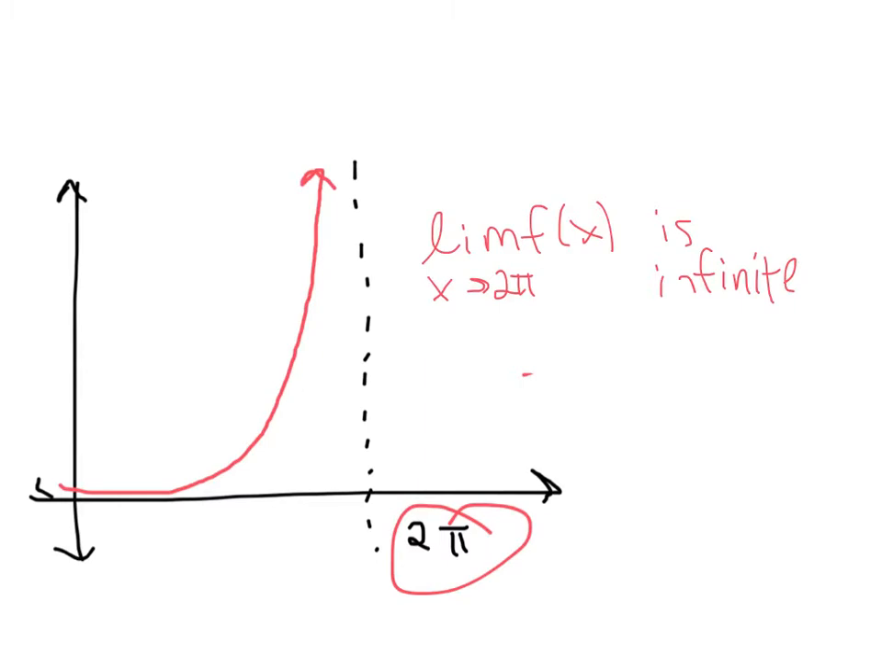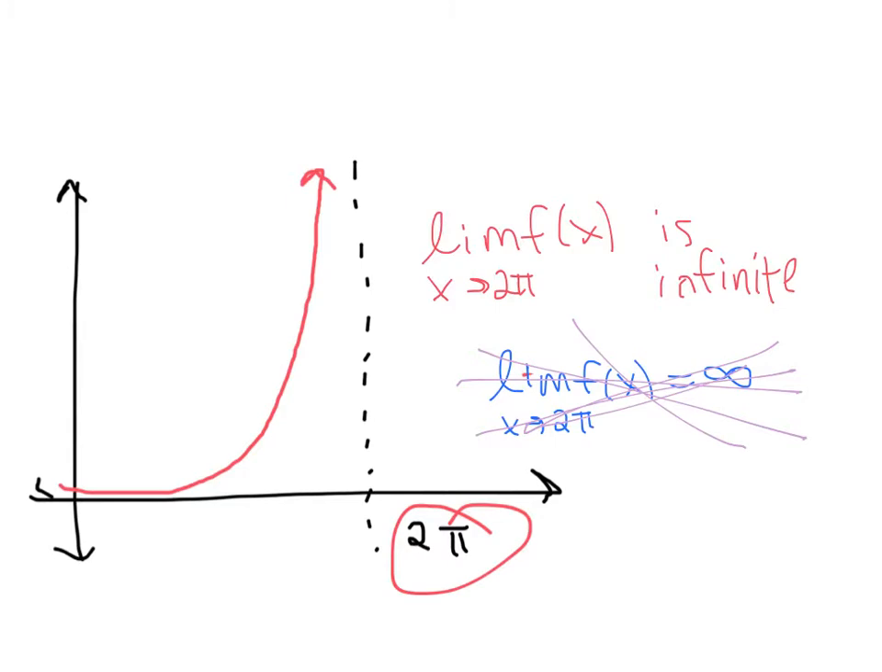Also, since we don't know what infinity is, you never, ever want to write this: the limit as x approaches 2 pi of f of x equals infinity. Okay? This doesn't make sense. You can't have something if you don't know what it's equal to. Does anyone know how big infinity is? Because I don't. Don't write that. It's wrong. Infinity is an idea, not a number. You can't equal an idea.